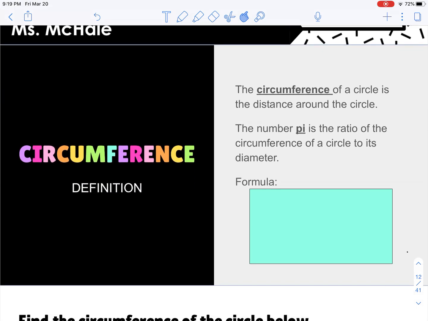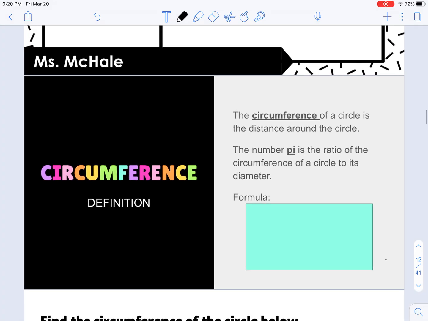So the circumference of a circle is actually the distance around the circle. So if I were to measure from one side of the circle all the way around to the other, that's how long it would be, okay? And the number pi is the ratio of the circumference of a circle to its diameter. And that information helps us create a formula to use. There's two formulas that we can use.